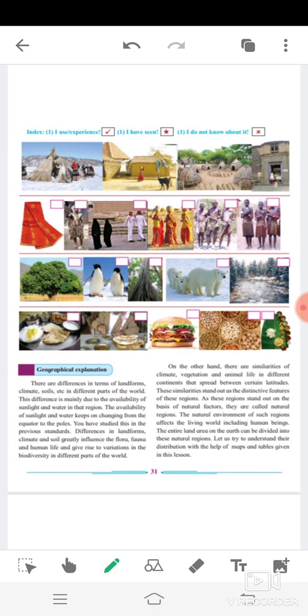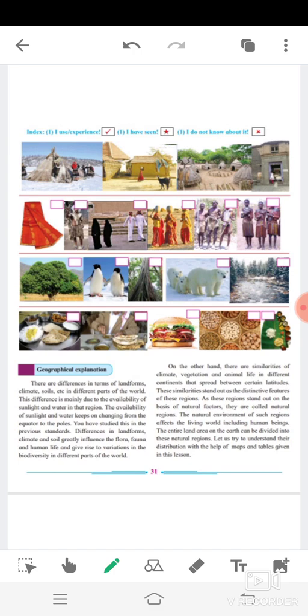So student, there are differences in terms of landforms, climate, soil, etc. in different parts of the world. These differences are mainly due to availability of sunlight and water in that region. The availability of sunlight and water keeps changing from the equator to the poles.